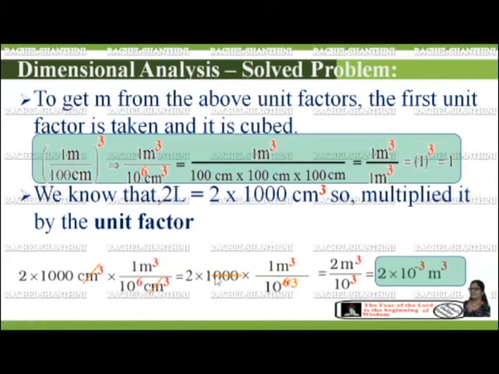So we can cancel these 3 zeros and 3 zeros in the denominator. So it will become 2 into 1 meter cube upon 10 to the power of 3. When this 10 to the power of plus 3 in the denominator goes to the numerator, it becomes 10 to the power of minus 3. So 2 into 10 to the power of minus 3 meter cube.